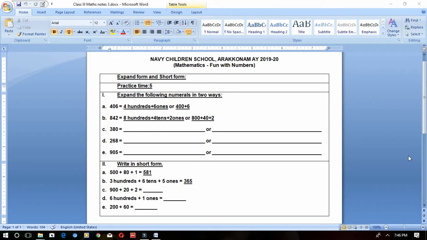Next one, second question you see, write in short form. They have given it to you in expanded form, and you will write it in short form. They can give it in the first way or in the second way also. See the first question, 500 plus 80 plus 1. Just add the numbers and write, that's all. 500 plus 80 plus 1 becomes 581. If you read it, you can write them in short form easily.